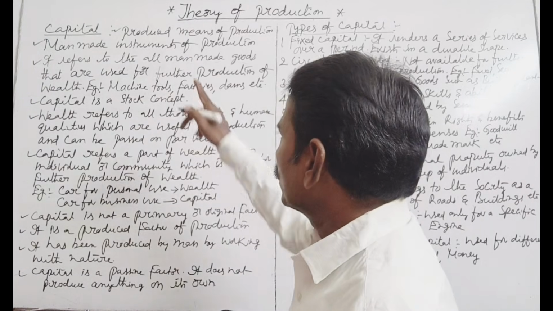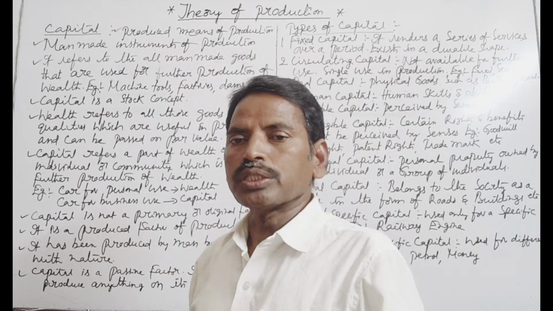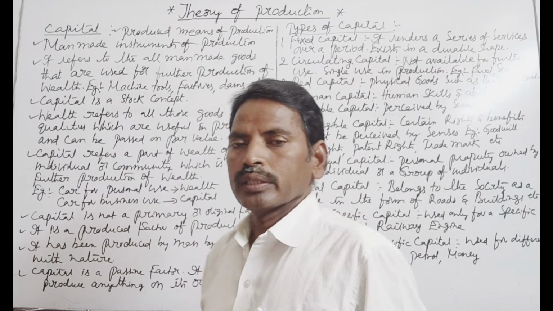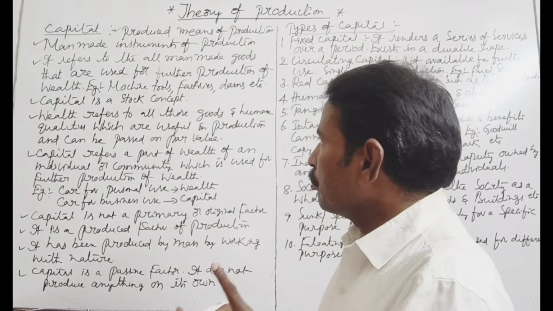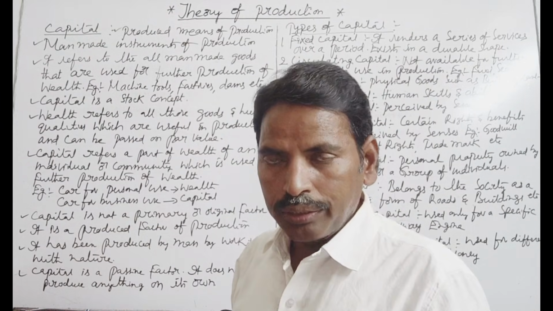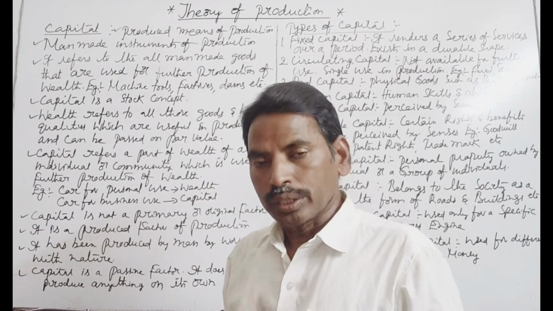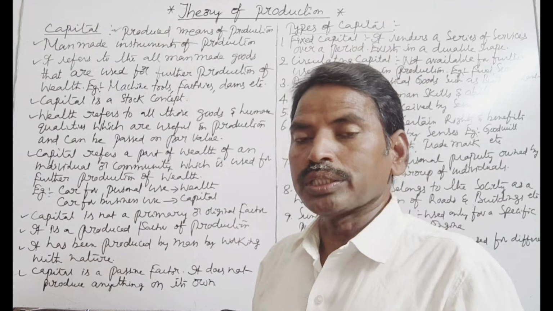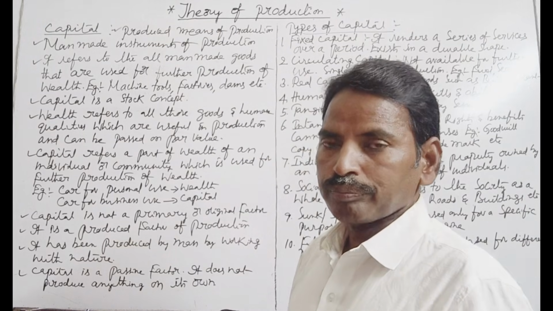Capital means produced means of production. In other words, man-made instruments of production. Capital is defined as produced means of production. In other words, capital is defined as man-made instruments of production.